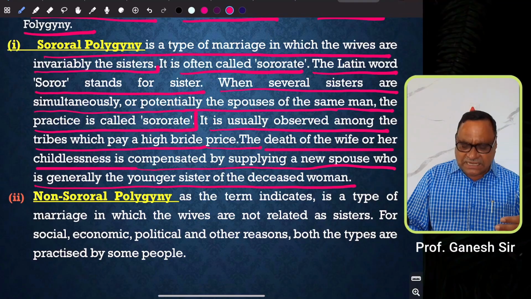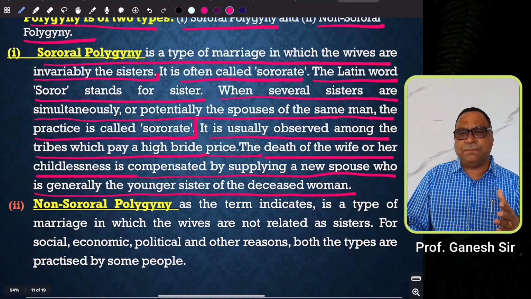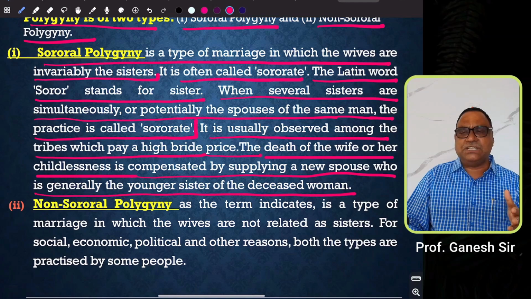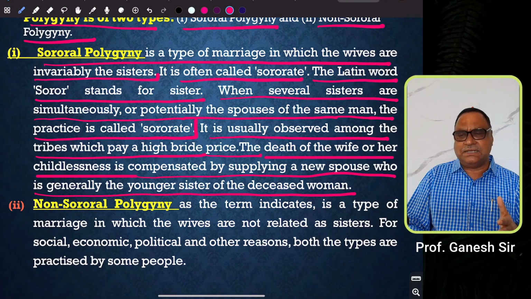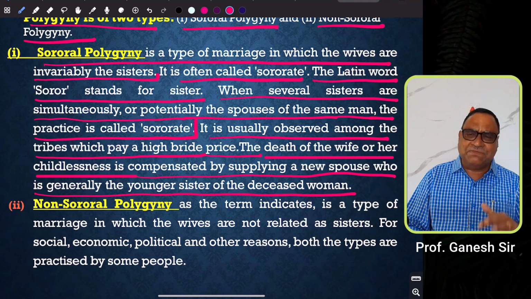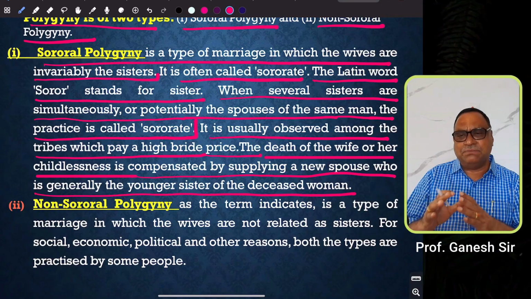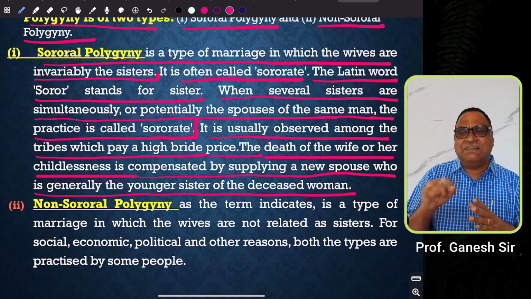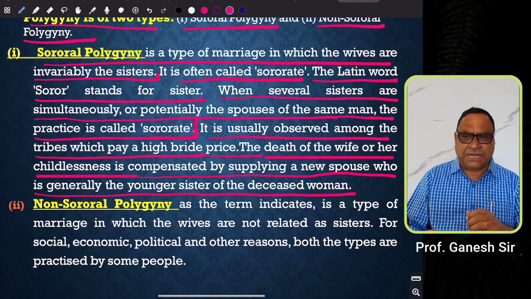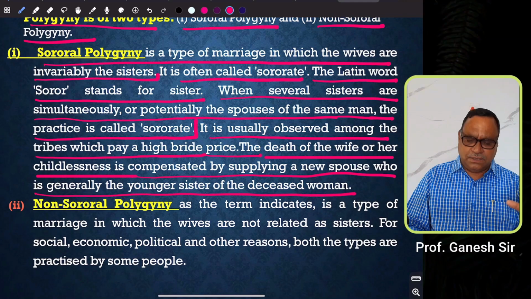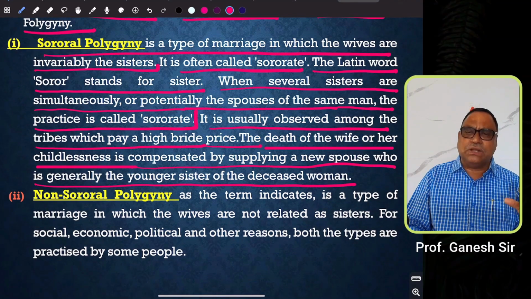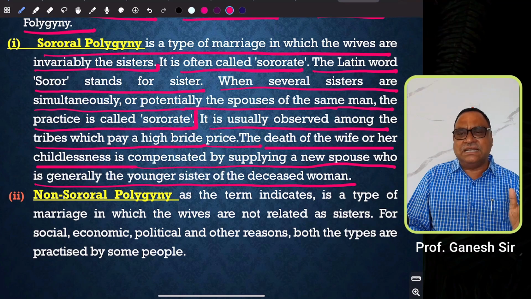But here there is a slight difference between sororal polygyny and sororate. Sororal polygyny means where a man is permitted to have his wives from a particular family, and the wives are his own sisters. That is called sororal polygyny. But sororate, from a sociological point of view, is where the man is permitted to marry the unmarried sister of his deceased wife.